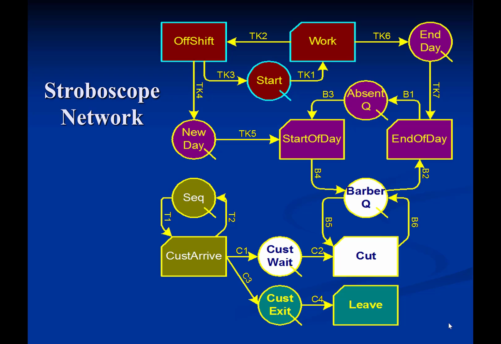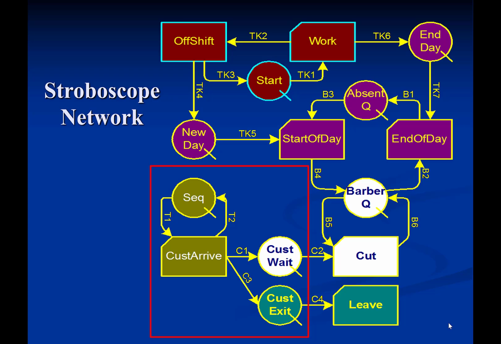When activity work ends, it releases 3 tokens to queue end day to allow the dummy activity end of day to start 3 times. Each instance of the dummy activity end of day transfers 1 barber from barber queue to absent queue for the overnight break. When off shift finishes, it releases 1 token to the queue new day to allow start of day to start again and bring the barbers back to work.